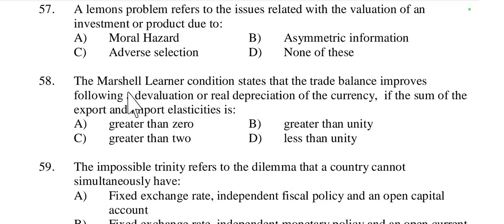Then question number 58, the Marshall-Lerner condition states that the trade balance improves following a devaluation or real depreciation of the currency if the sum of the export and import elasticity is greater than 0, greater than unity, greater than 2, or less than unity. According to the Marshall-Lerner condition, the trade balance improves following a devaluation or real depreciation of the currency.